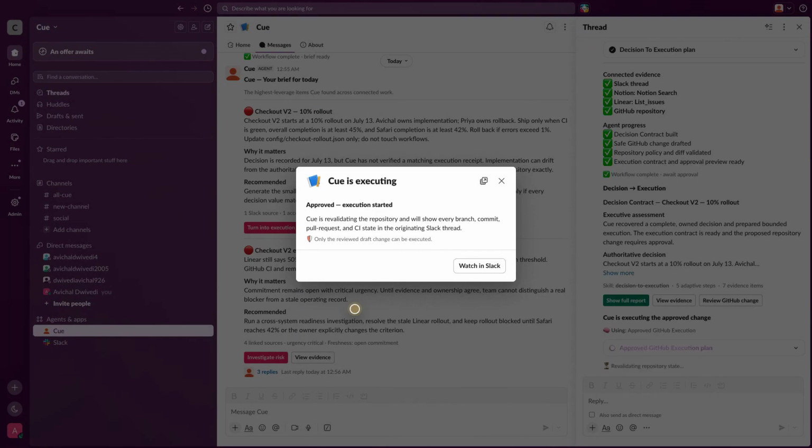Only after my explicit approval does Q revalidate the repository and file SHAs, create an isolated branch, make one atomic commit, and open a real draft pull request. The pull request is now created.